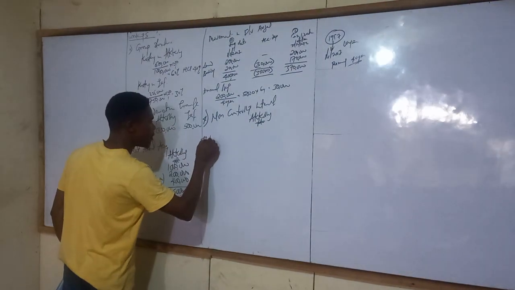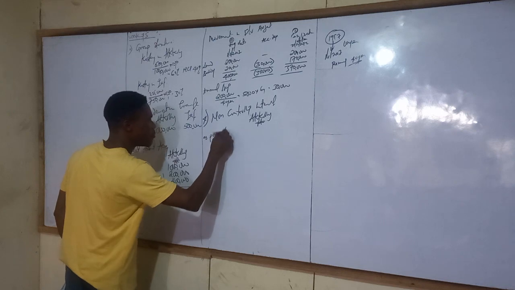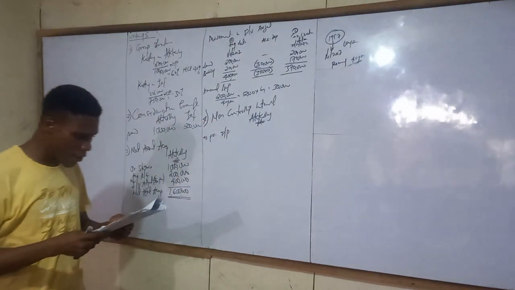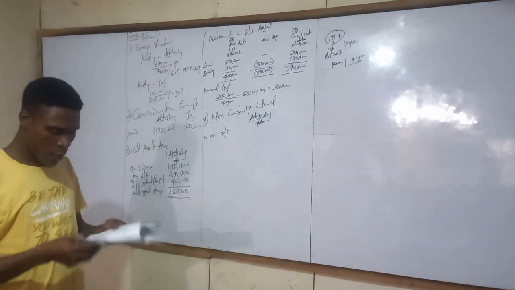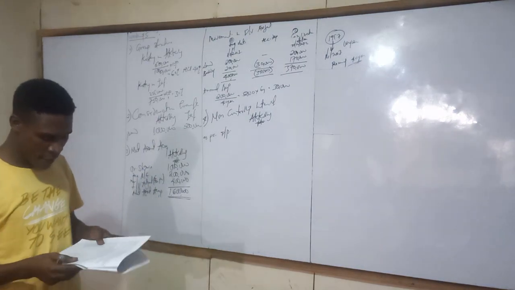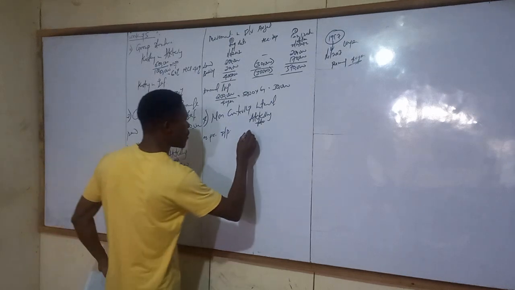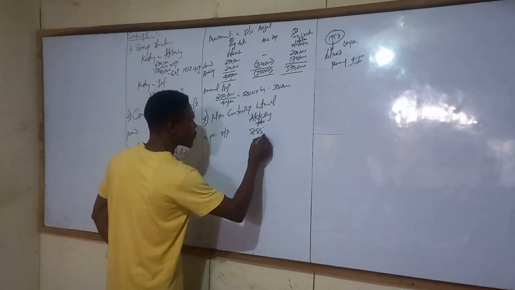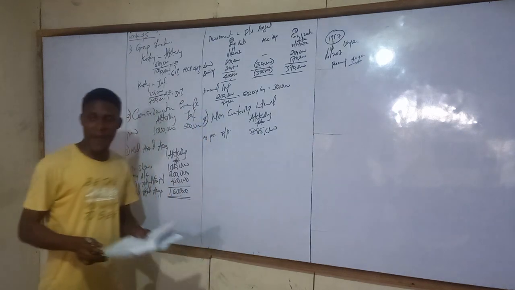As per financial position, how much is the earnings of the subsidiary? 885. According to the question, 885.